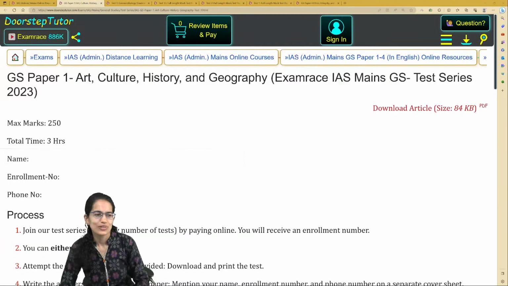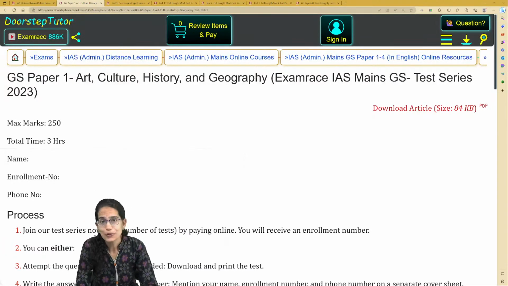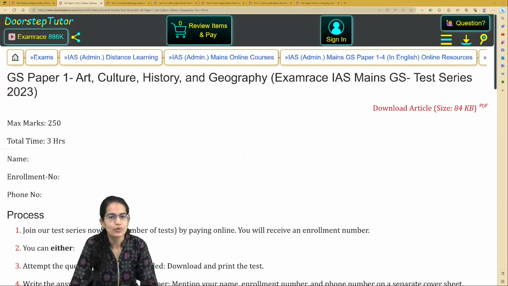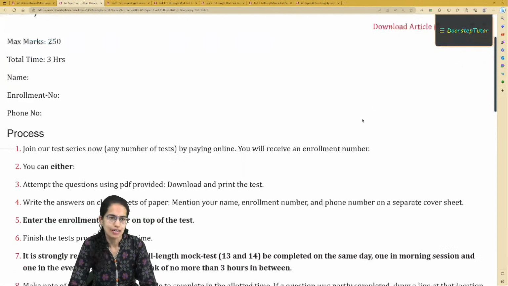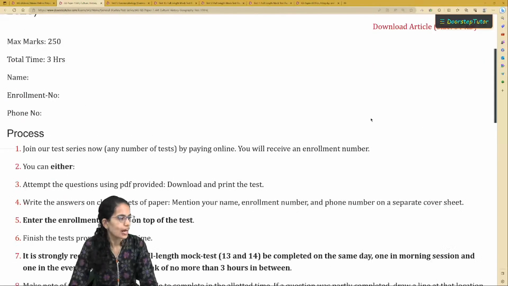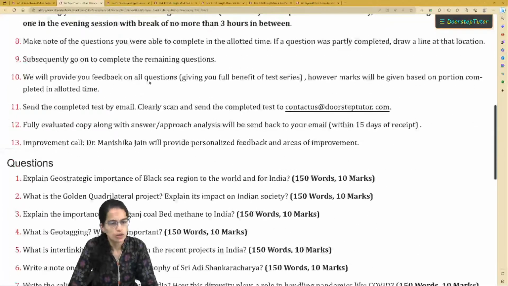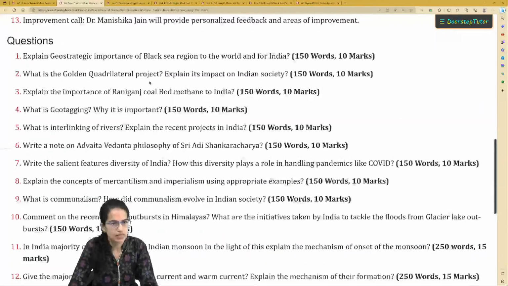Welcome. So today we would be talking about how do you write good answers when you are preparing for your examination. So in this session, our idea would be to discuss the kind of questions which are there. Now this is a paper that we have taken from our portal, and this is for your GS paper 1.